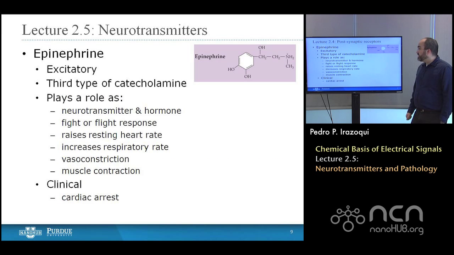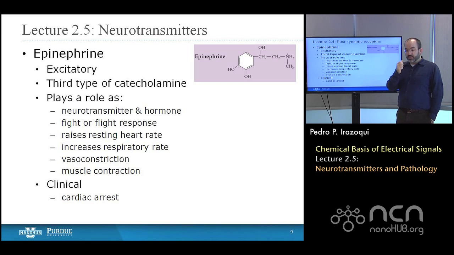Epinephrine is another small molecule neurotransmitter. It's also excitatory. It's the third of the catecholamines. So we talked about dopamine, norepinephrine. Epinephrine is the third. Epinephrine acts like norepinephrine, in some cases as a neurotransmitter where it's released from one neuron to elicit a postsynaptic potential in the postsynaptic neuron. It also acts as a hormone, where it's more commonly known as adrenaline. And so it plays a role as a neurotransmitter and hormone.